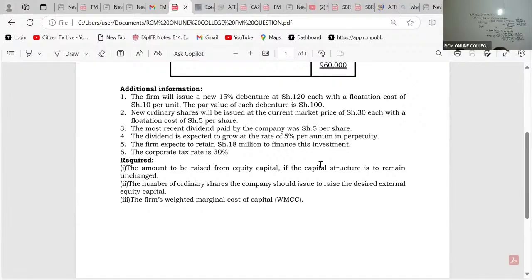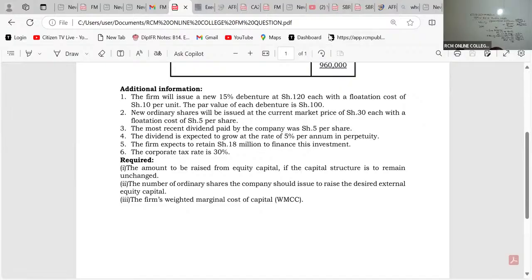They want us to give them the number of ordinary shares the company should issue to raise the desired external equity capital. So how do we get this number of shares?